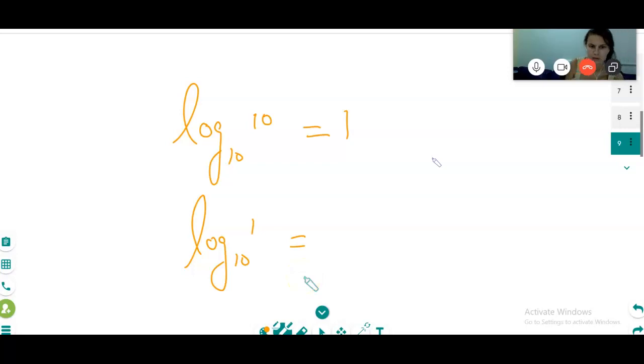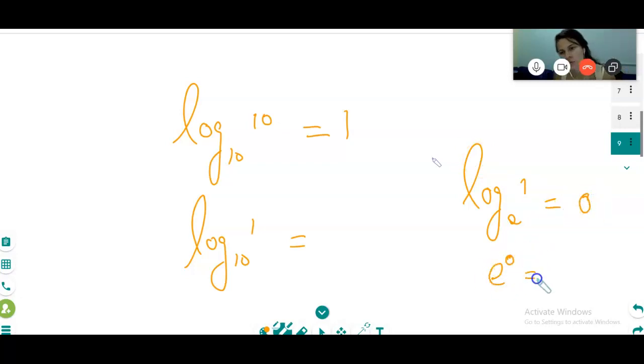Why? Because 10 power 0 is 1. What about log base e of 1? It is also 0, because any number to the power 0 is 1, whether e or anything.